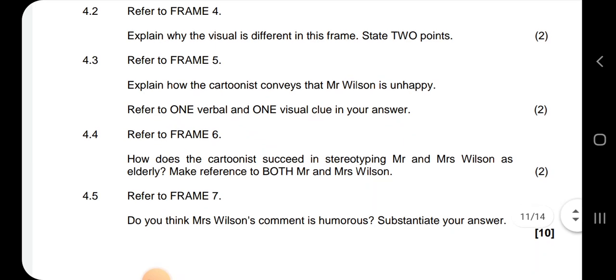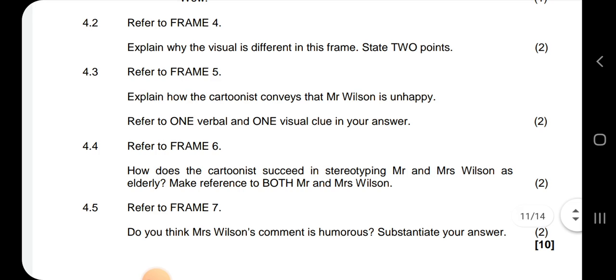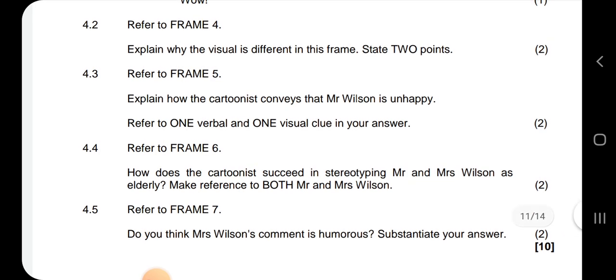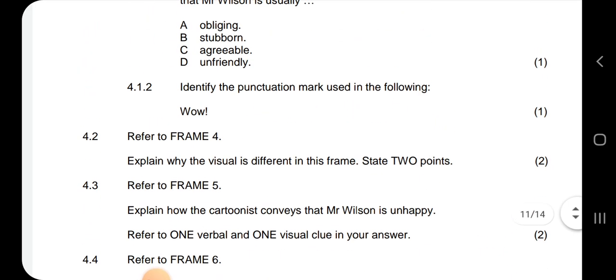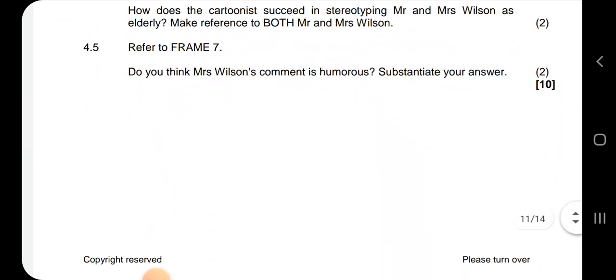So 4.4, refer to frame 6. How does the cartoonist succeed in stereotyping Mr. and Mrs. Wilson as elderly people? Make reference to both Mr. and Mrs. Wilson. So with Mr. Wilson, he has wrinkles, and with Mrs. Wilson, she has an old-fashioned hairstyle, so you can see it looks very old.